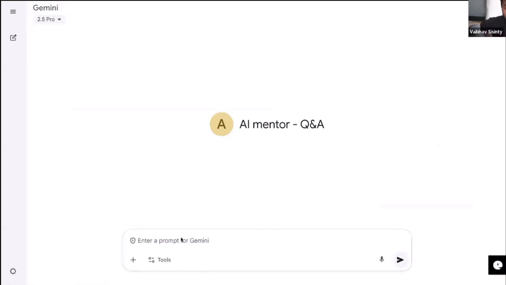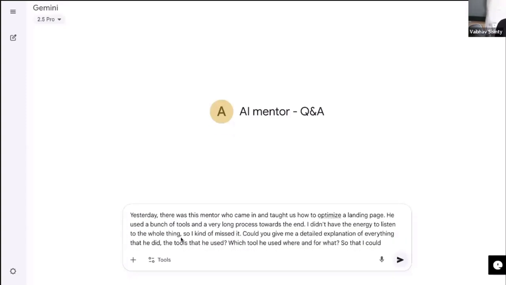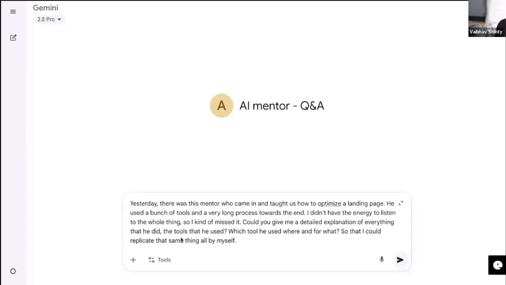So yesterday there was this mentor who came in and taught us how to optimize a landing page, and he used a bunch of tools and a very long process. Towards the end, I didn't have the energy to listen to the whole thing, so I kind of missed it. Could you give me a detailed explanation of everything that he did, the tools that he used, which tool he used where and for what, so that I could replicate that same thing all on my own? Okay, that's going to be a tough one. Also, could you remind me what was the name of the mentor?